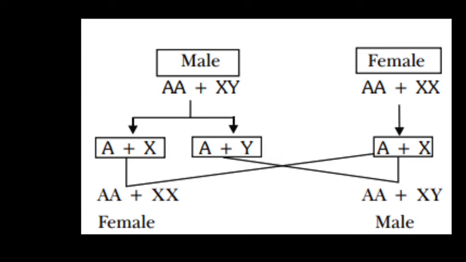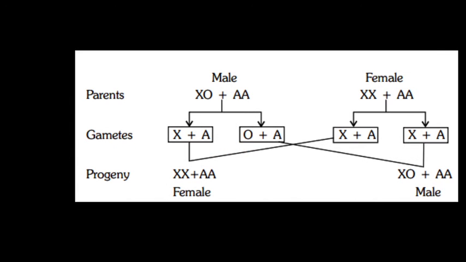When we cross these, the progeny are female with XX and male with XY. This XX and XY type of sex chromosome determination is seen in mammals like humans, in Drosophila, and in many other insects.